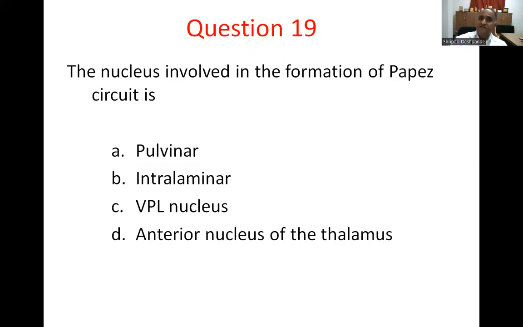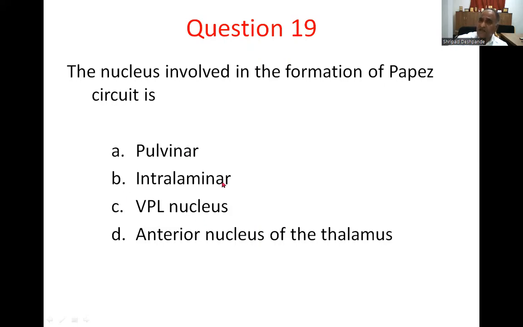Question number 19. The nucleus involved in the formation of a Papez circuit. One part of it is the mammillothalamic tract. So that means we are having option A, pulvinar. Pulvinar is a part of the thalamus.